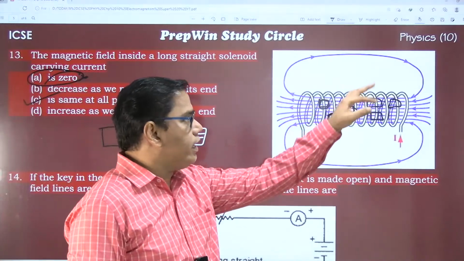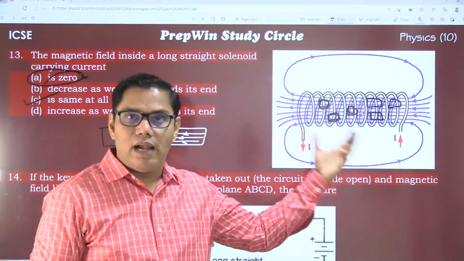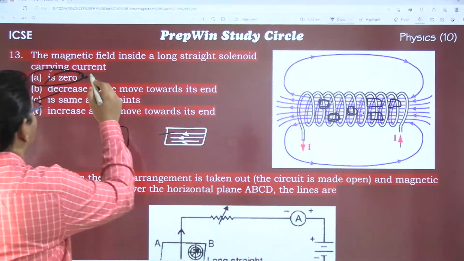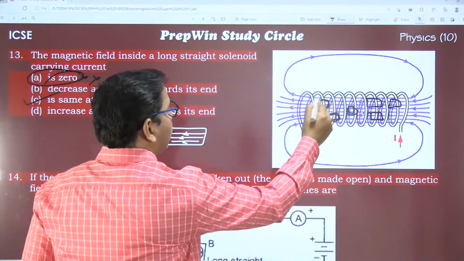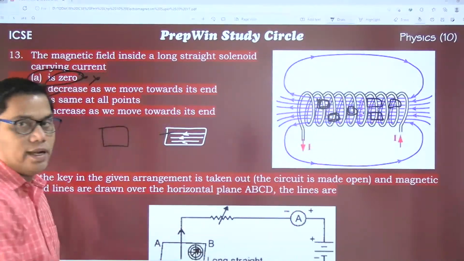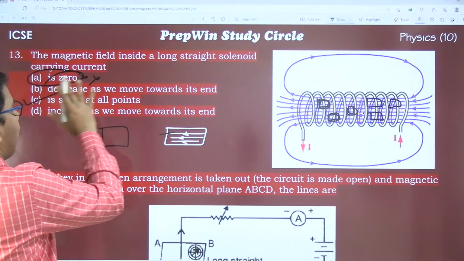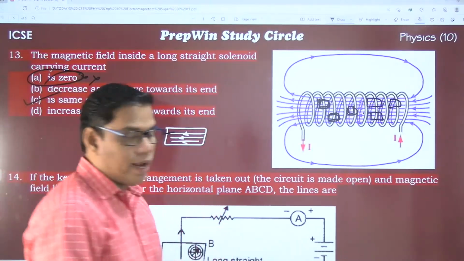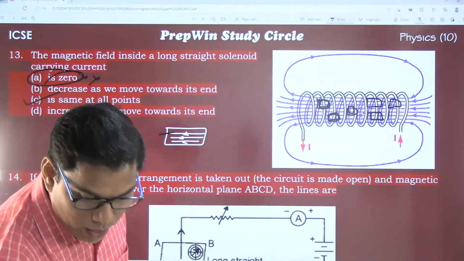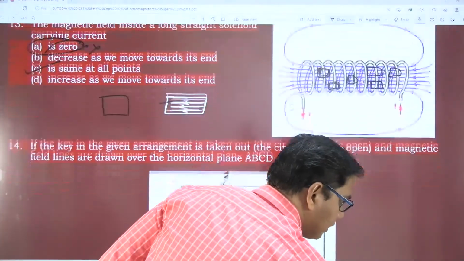But in the interior of this solenoid there are magnetic field lines, so it cannot be zero. Parallel means they are the same. It may be weak but not zero. Is it fine? Do you agree? Yes, students are also giving answer C.